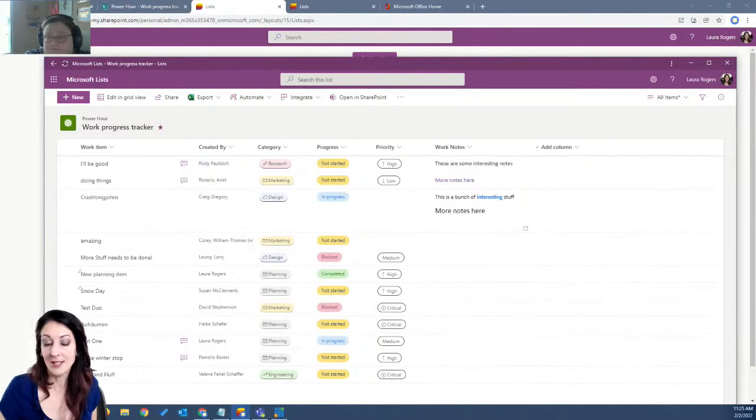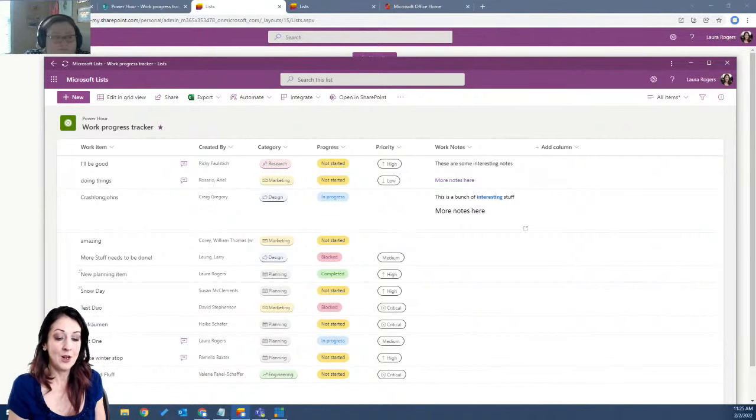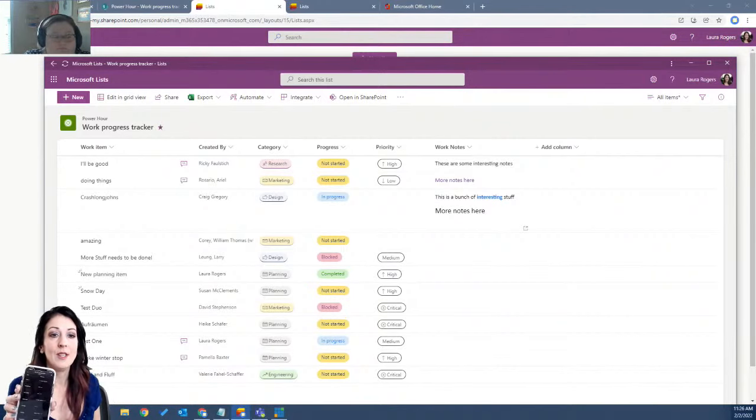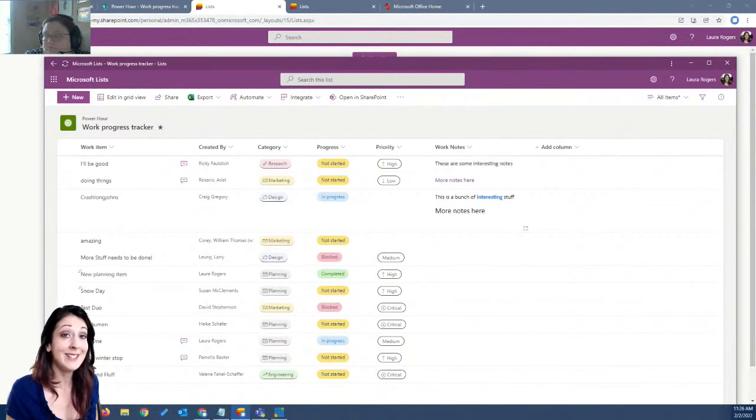You also have an iOS Lists app. I am not going to share my entire phone on the screen, but I opened up a list called the new hire checklist, and it is in the Lists app. So it's an iOS app, and they made it sound like the Android app hadn't come out yet. If anybody has Android, see if you can verify whether you have Microsoft Lists.